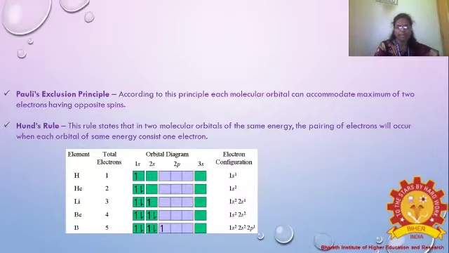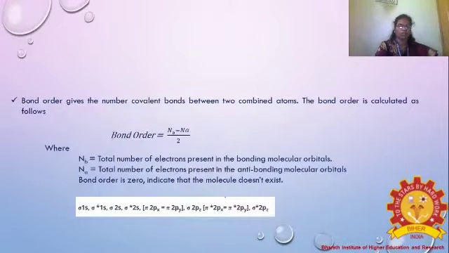For example, take hydrogen. In hydrogen, the total number of electrons is 1. So the orbital is formed at the lower level first and then goes to the higher level. The electronic configuration is 1s1. In the same way, we can give helium, lithium, beryllium and boron as examples. We know already the lower energy level, higher energy level, bonding orbital and antibonding orbital, and how they are filled first, following the Aufbau principle, Pauli's exclusion principle and Hund's rule. According to that, how many covalent bonds are there between the two combined atoms?